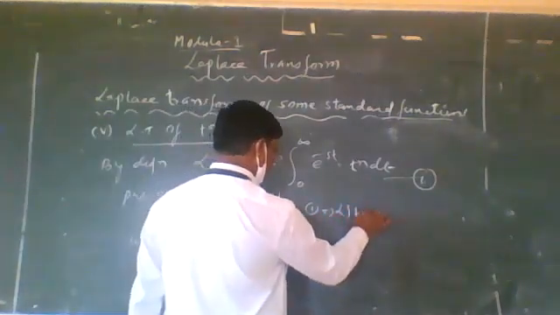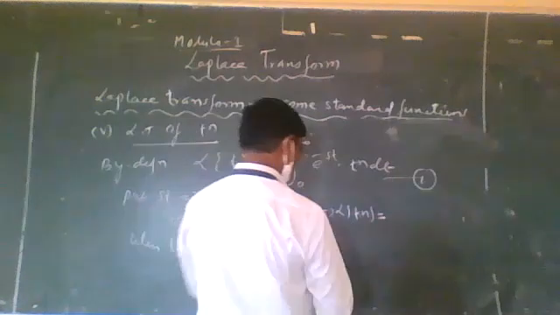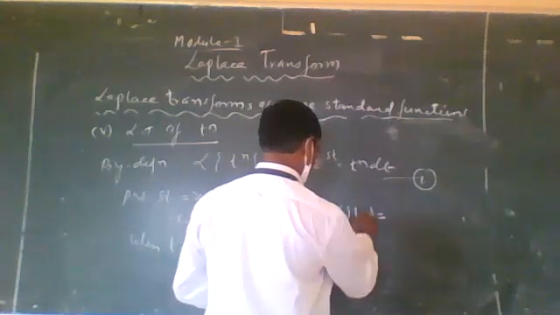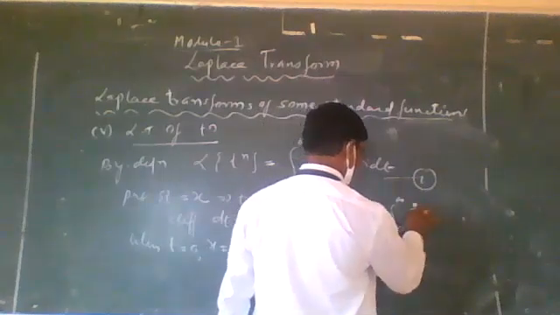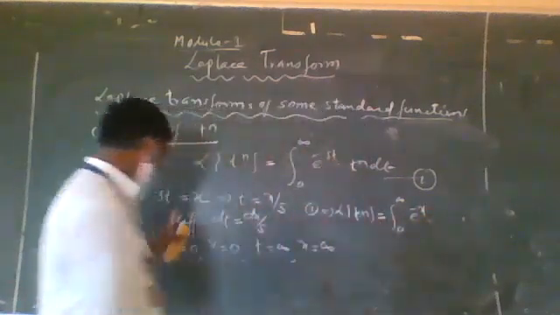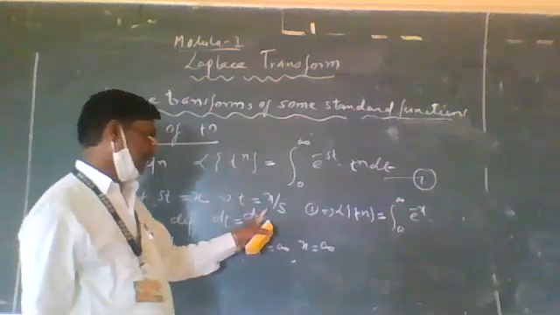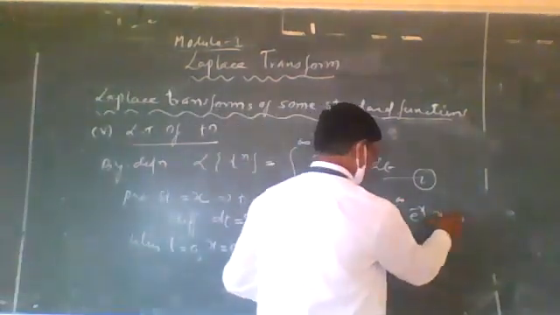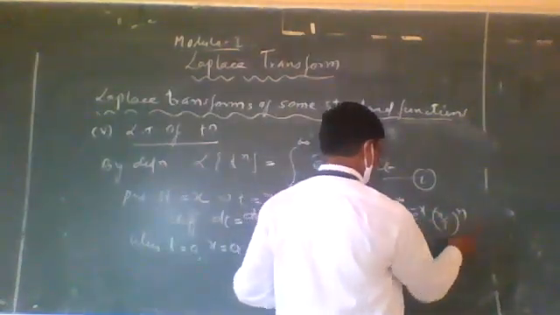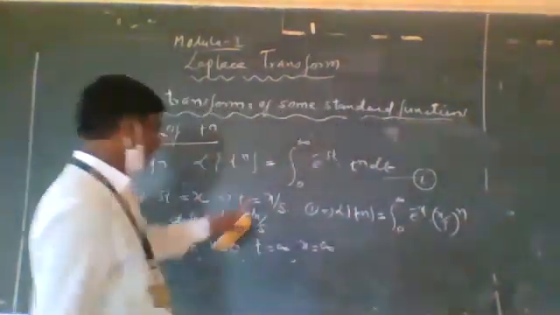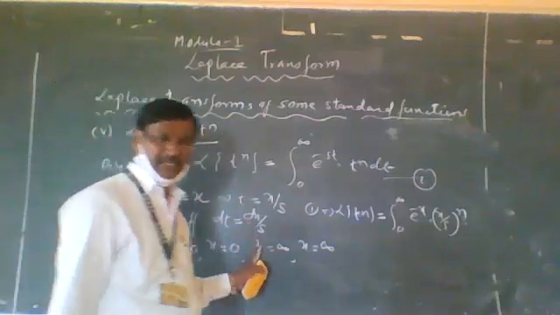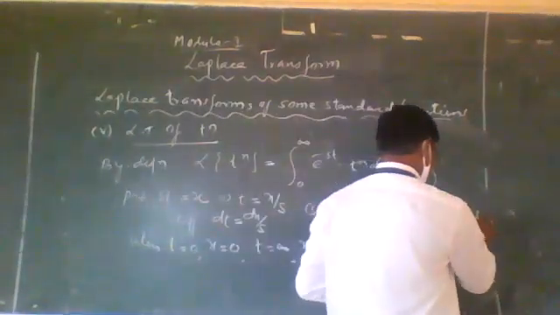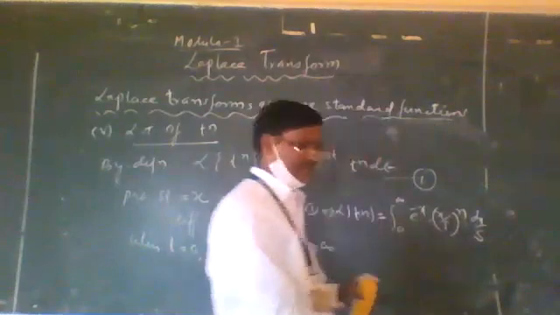Then LT of t raised to n is equal to the integral from 0 to infinity of e raised to minus x, and t is x by s, raised to n power, into dt. What is dt? dt is equal to dx by s. Now we will simplify this function.